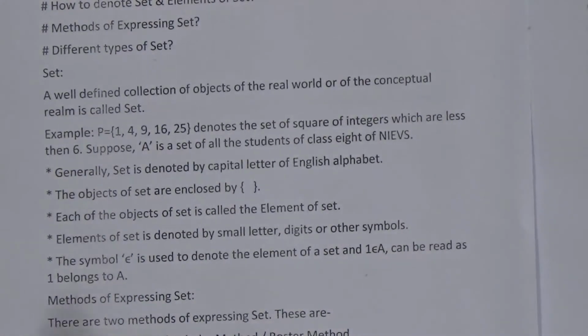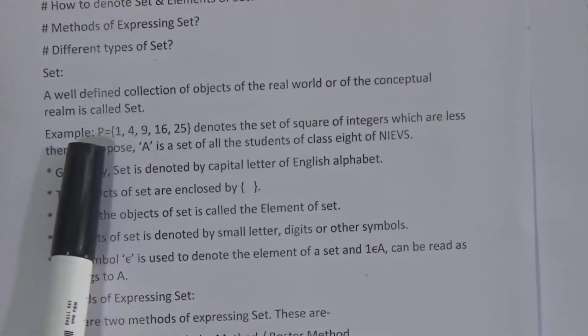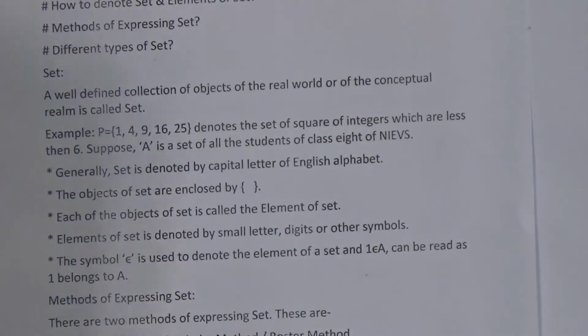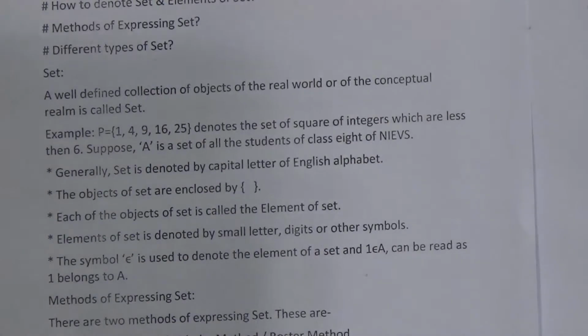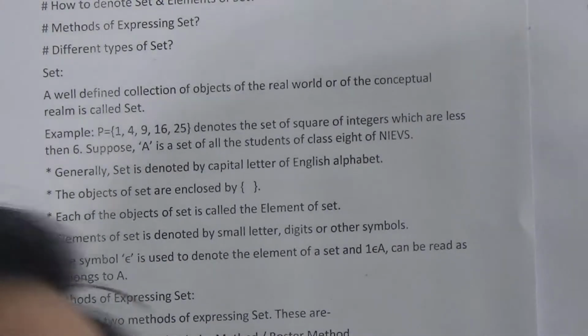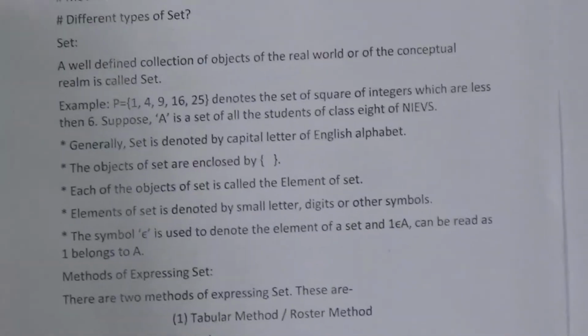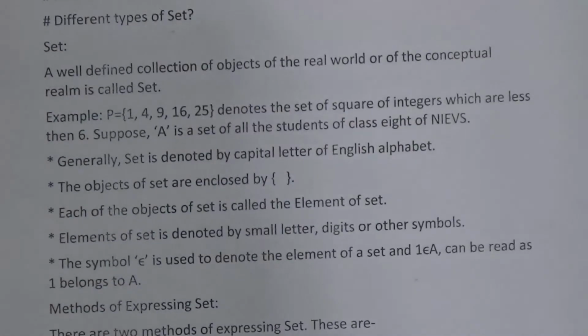It means that here I have given an example of a set. The set is denoted by capital letter P and the objects are enclosed by second brackets, and here 1, 4, 9, 16, 25 are the objects. These objects are known as the elements of the set, and all these numbers 1, 4, 9 are perfect square numbers or squares of integers.